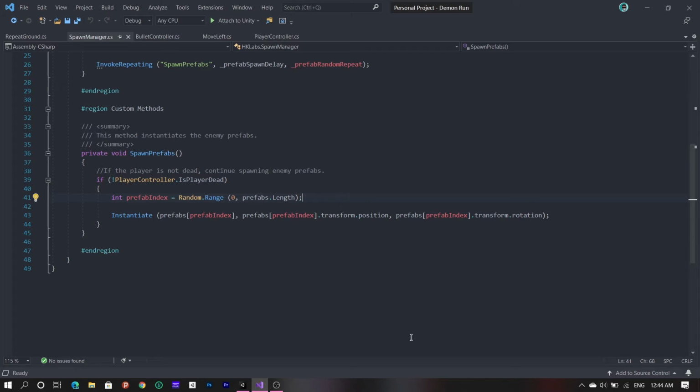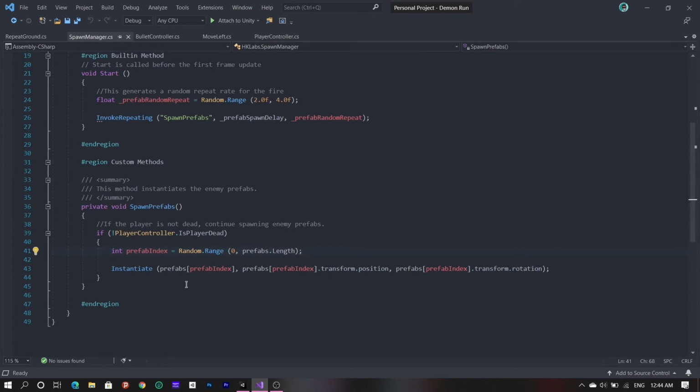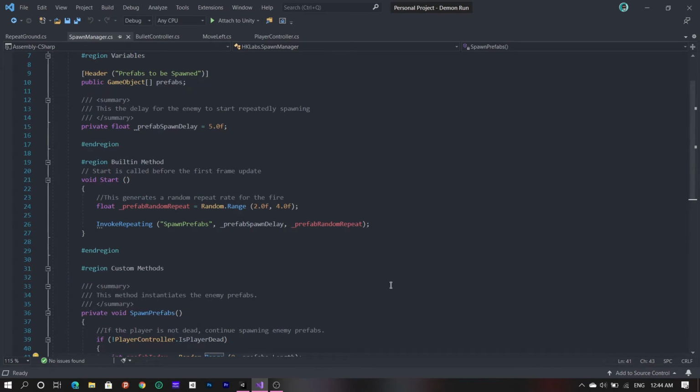And now, as to the calling of this particular method, spawn prefabs, it's only going to be called if the player is not dead, which is what this line controls. If the player is dead, you stop spawning, which is ideal because we don't want the game to go on even after the player has died, right? Okay.